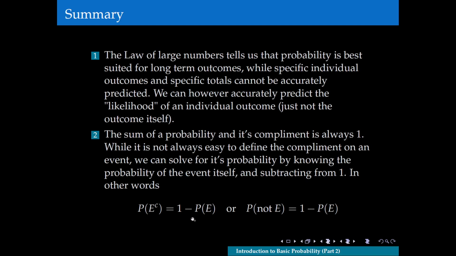Again, this is the set theory way of notating this. The probability of an event complement is equal to 1 minus the probability of the event. But again, we can say, in words, the probability that the event does not occur is equal to 1 minus the probability that the event does occur.